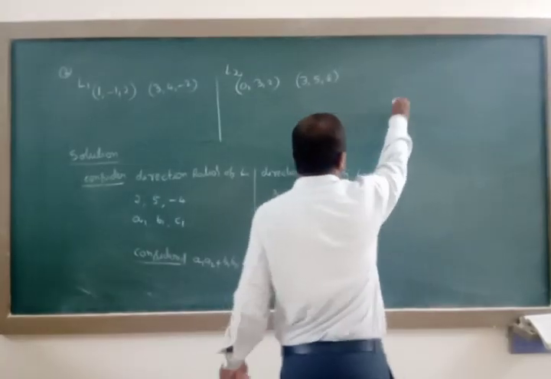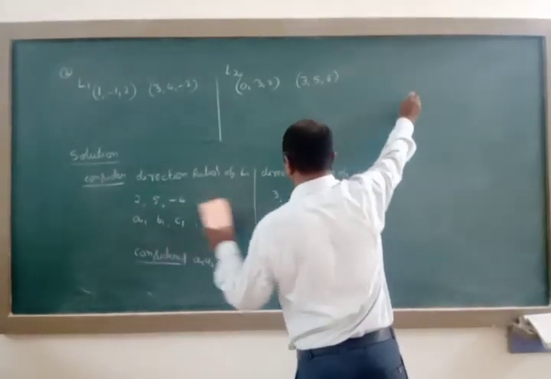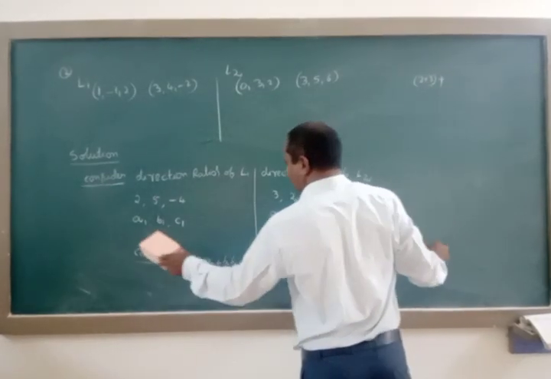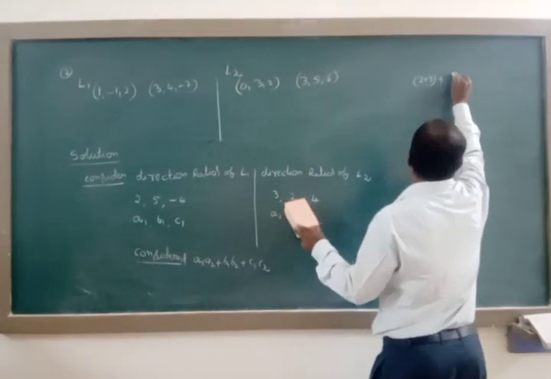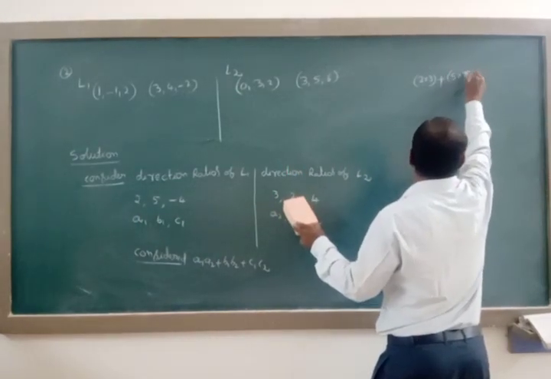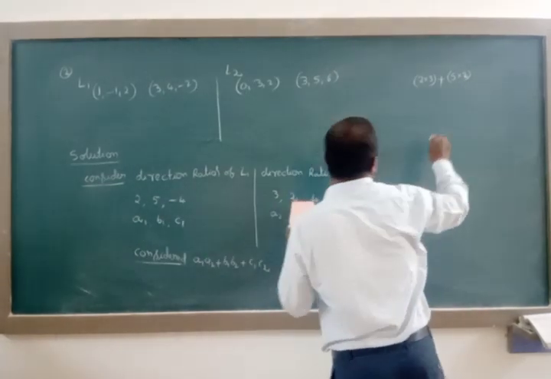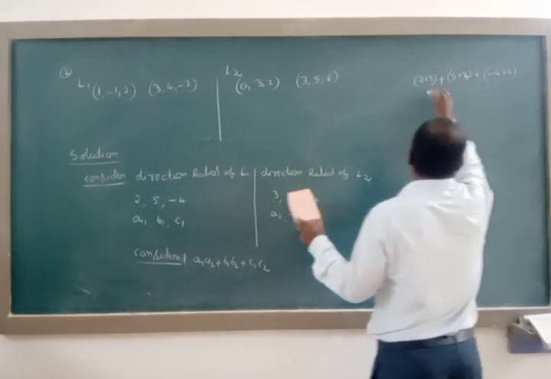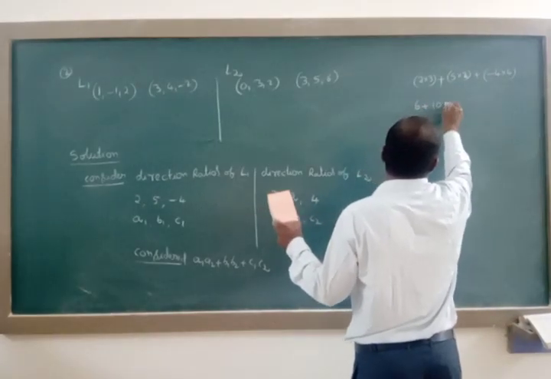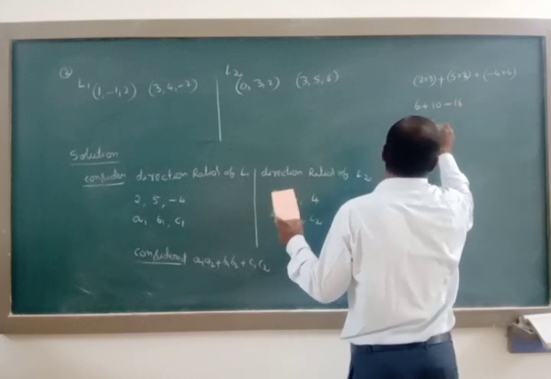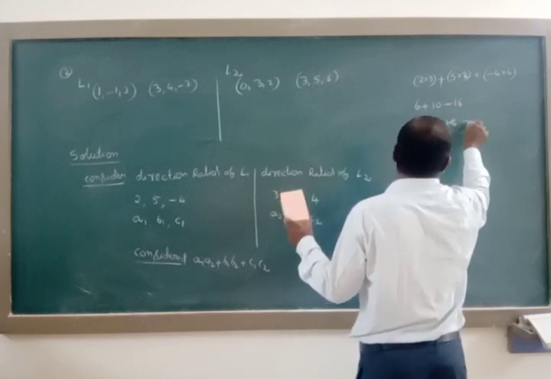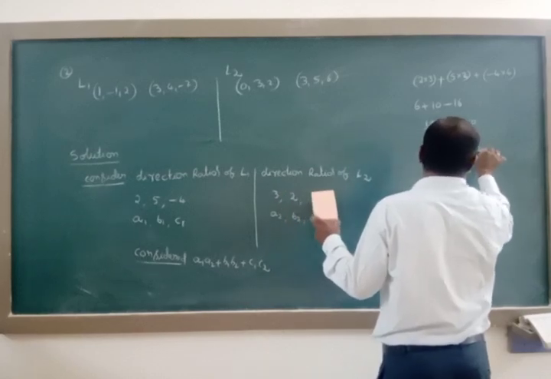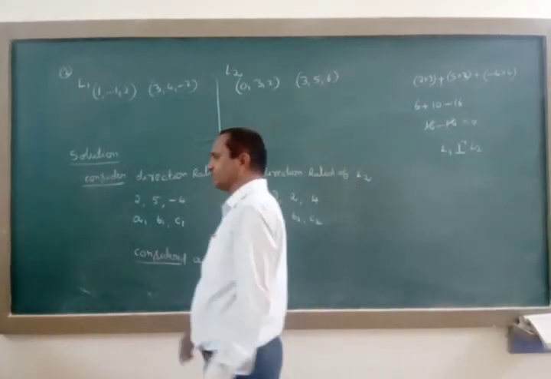A1 A2 means 2 into 3, plus B1 B2, 5 into 2, plus minus 4 into 4. Here, 2 3s are 6, plus 5 2s are 10, minus 16. 16 minus 16 gets cancelled. Therefore, by the perpendicular condition, L1 is perpendicular to L2. That's what the given two lines are: perpendicular to each other.